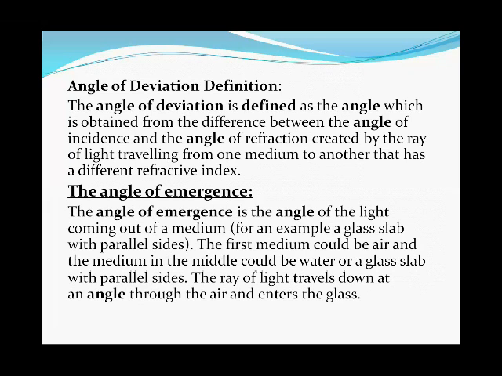The first medium could be air, and the second medium in the middle could be water or a glass slab with parallel sides. The ray of light travels down at an angle through the air and enters the glass.